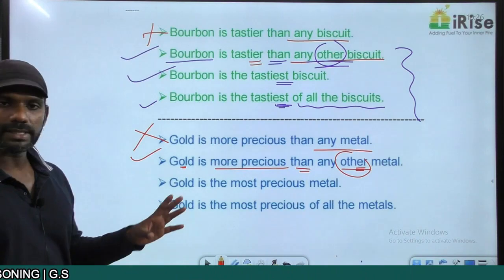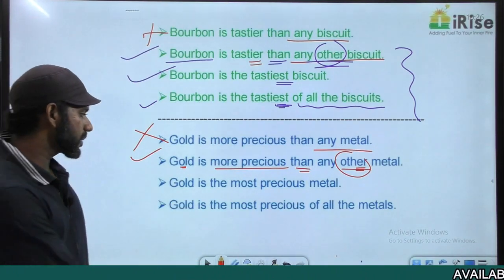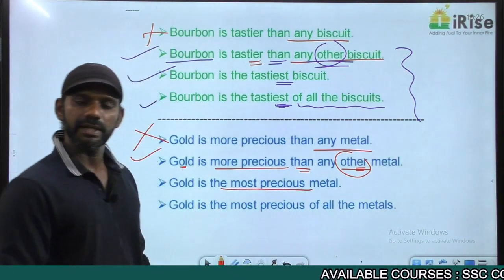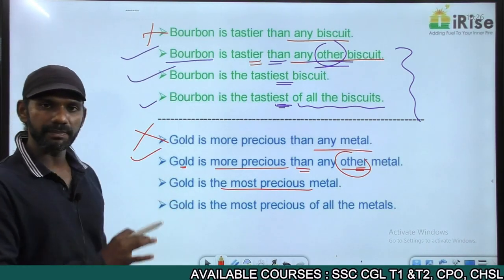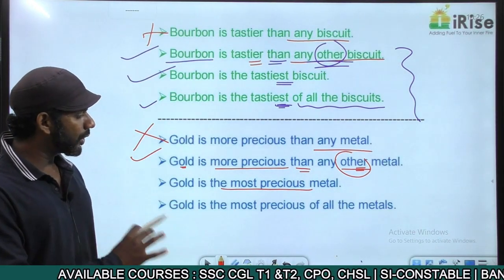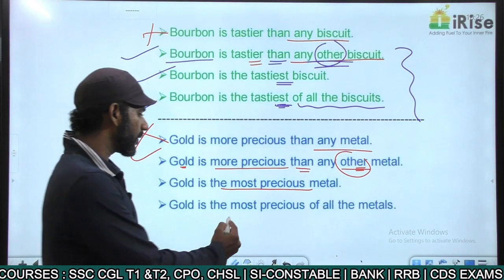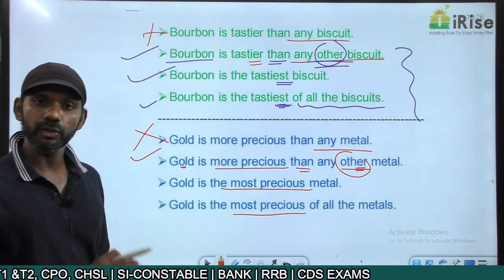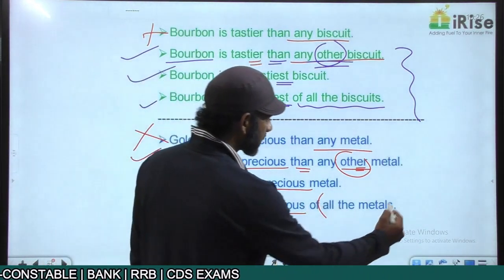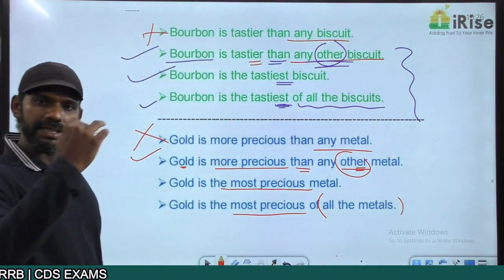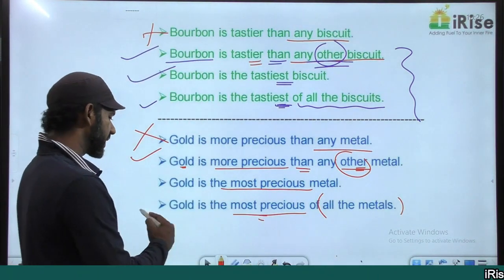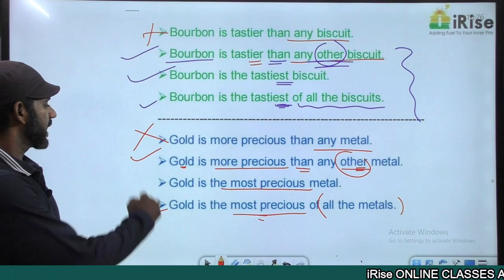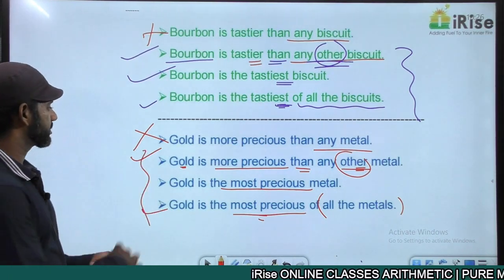Gold is the most precious metal. Most precious is a superlative degree adjective. Gold is the most precious metal is the same as gold is the most precious of all the metals. What's the group here? All the metals is a group here. We are talking about the highest level entity, superlative degree adjective, grammatically correct. And these three sentences mean the same.